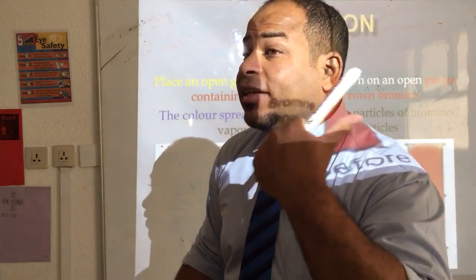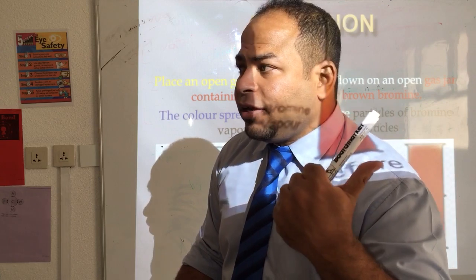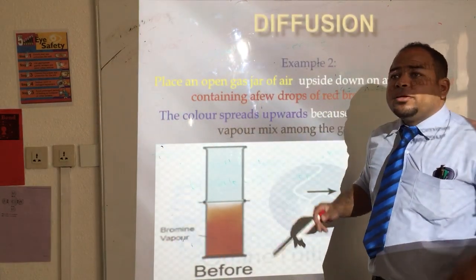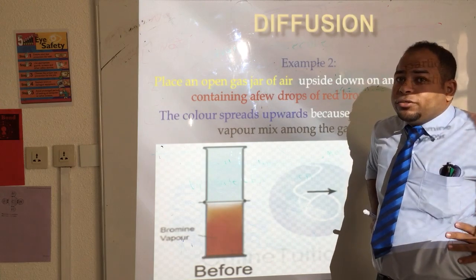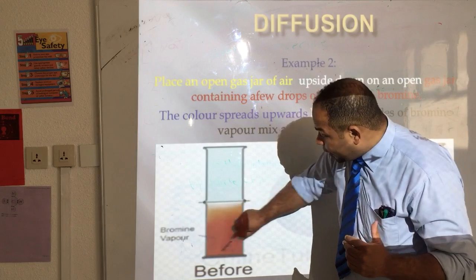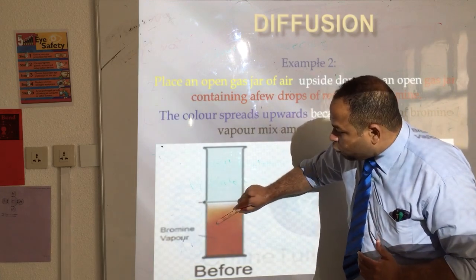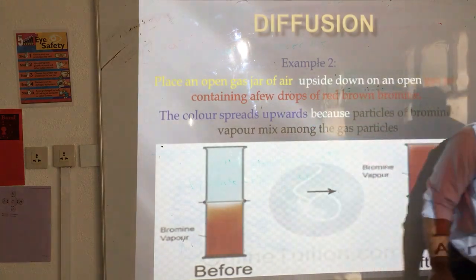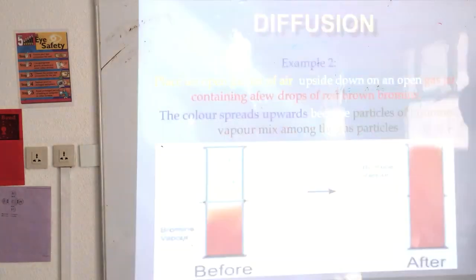This is the second example. But from here, which area has more concentration? The particles move from an area of high concentration to an area of low concentration.